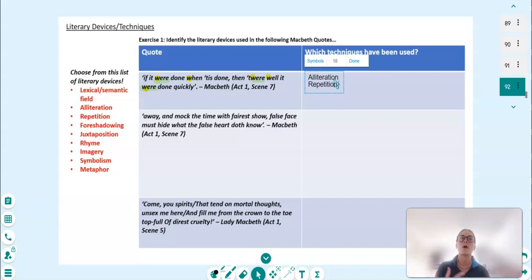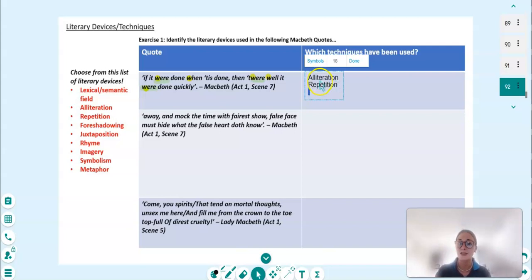What if Lady Macbeth were to help me? What if my life panned out in a different way? Were I to make a different decision? So that repetition there of the word "were" again is kind of recreating that fluidity that we get from the alliteration as well. That sense of racing thought, that sense of not being able to quiet his mind.